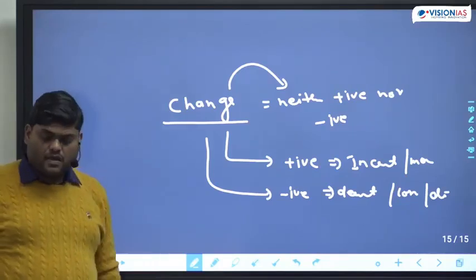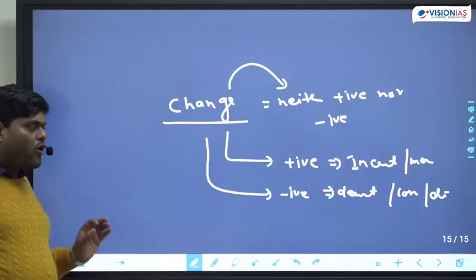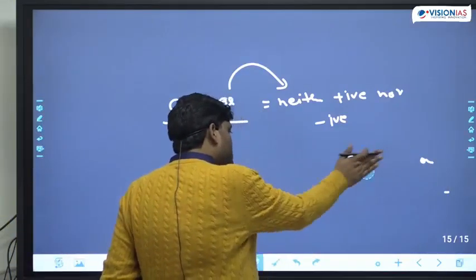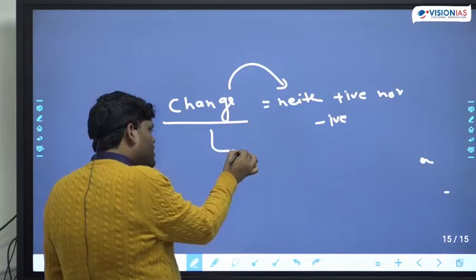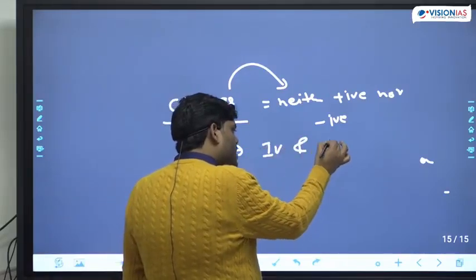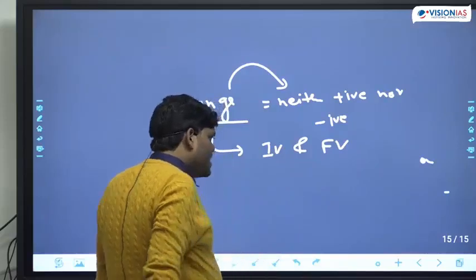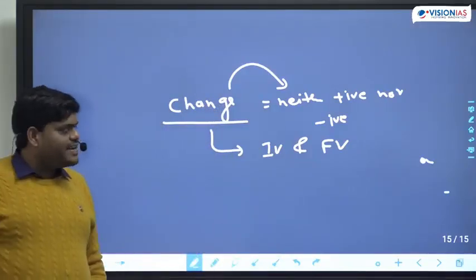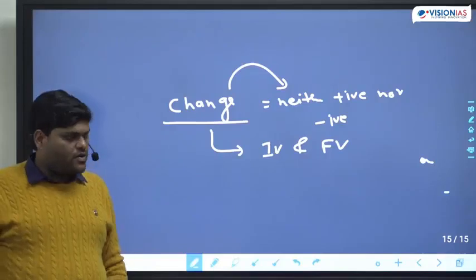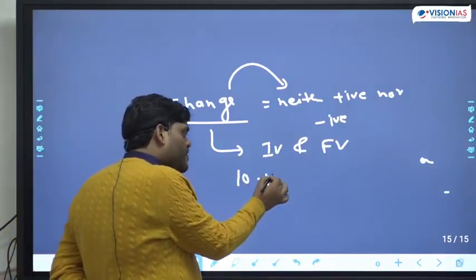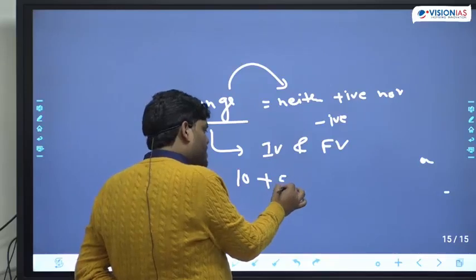Okay? Now, there are two terms involved in the change: initial value and final value. Suppose any number was 10, we add something into that.